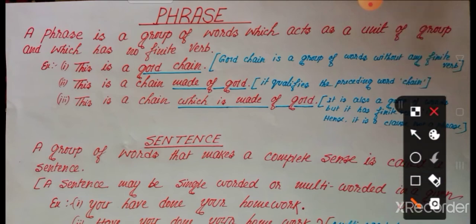Look at the definition. A phrase is a group of words which acts as a unit of group. As a unit of group means a group of words. Suppose if I write a good boy, that is called a group of words.